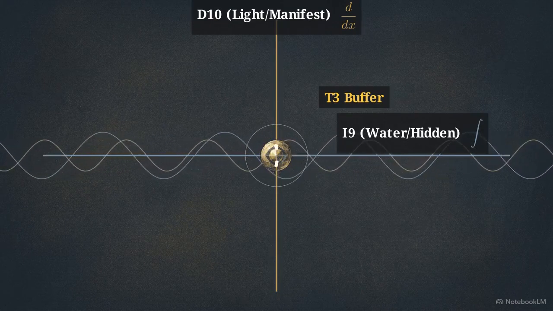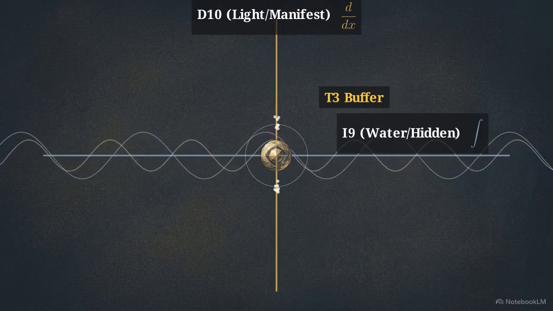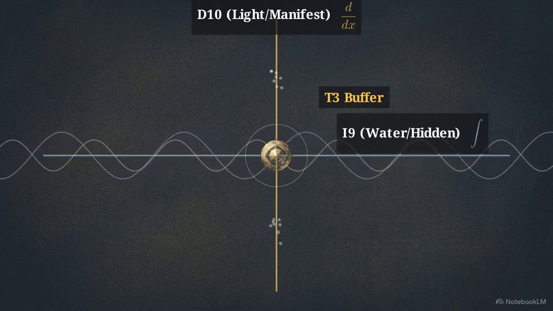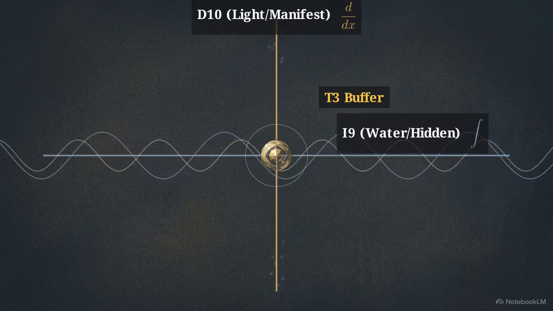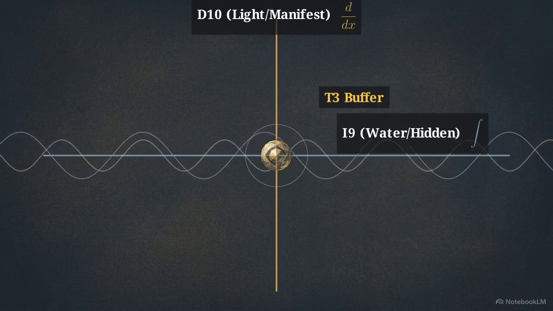At the center of these orthogonal axes is the T3 buffer. This node manages the transition of information between the hidden wave and the manifest particle. This buffer dictates a rhythmic alternation, a pulse between manifest action and hidden preservation. This cycle ensures the system remains stable and prevents either field from becoming overwhelmed by the other.